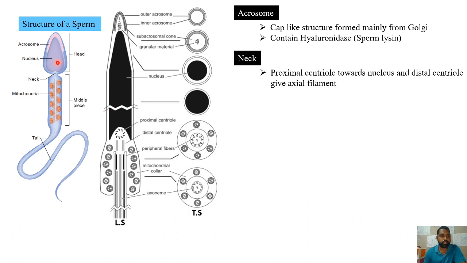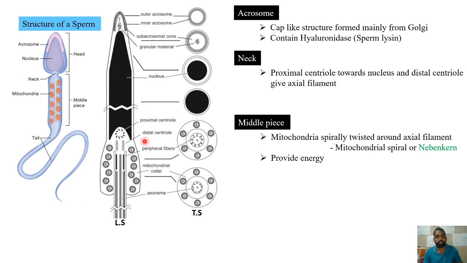Now coming to the neck region, that is this. It is a very short part present between the head and middle piece. In this, we can find 2 different centrioles. One is towards the nucleus. See this one, this is the proximal centriole. Whereas the distal centriole will give rise to the axial filament. The axial filament is present in the middle. So there are 2 centrioles: the proximal centriole is towards the nucleus, whereas the distal centriole is giving the axial filament.